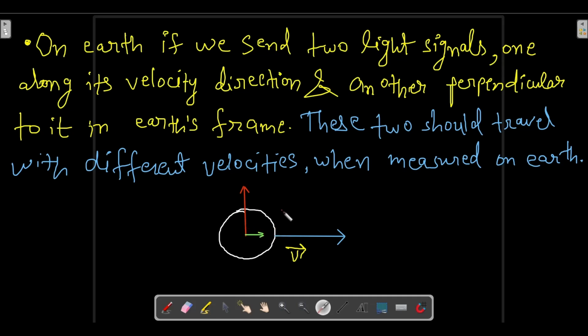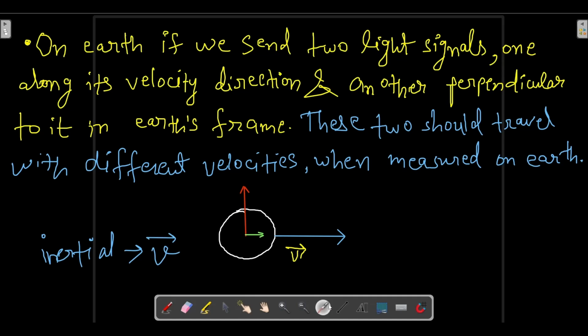Okay, these two should travel with different velocities when measured on earth. So when we measure on earth, as earth is a moving object, although it is an inertial frame, it is an inertial frame moving with constant velocity. So the speed of light according to the ether hypothesis will change.